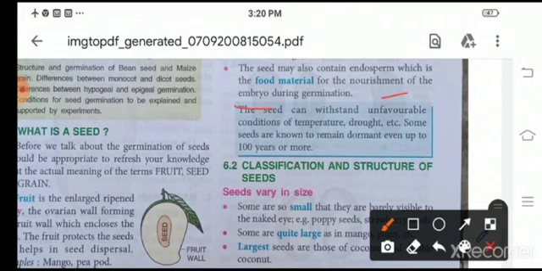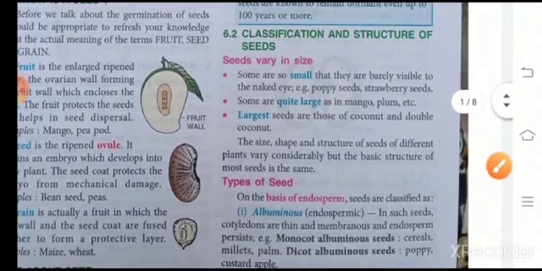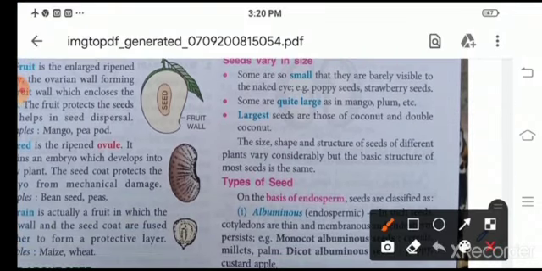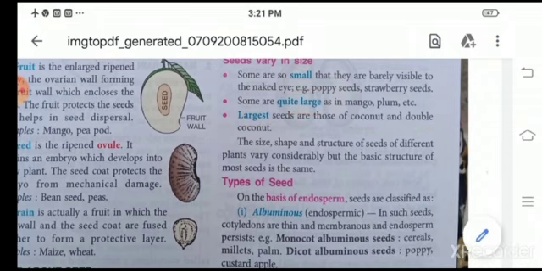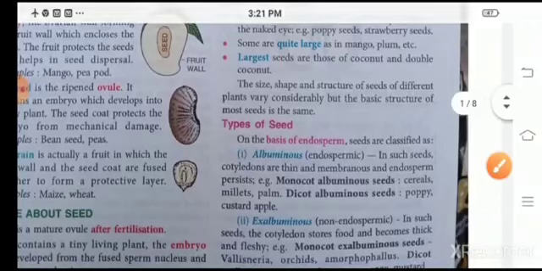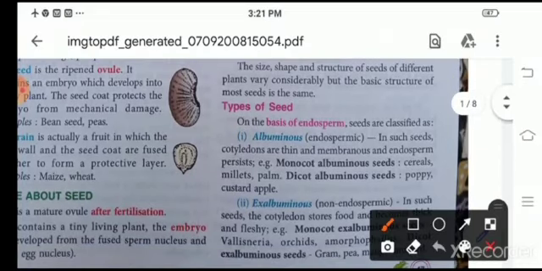Now, classification and structure of seeds. Children, seeds vary in shape and size. It depends on the plants. Some are small and some are quite large. The largest seed is the seed of coconut and double coconut. On the basis of endosperm, seeds are classified as albuminous or endospermic and exalbuminous or non-endospermic.